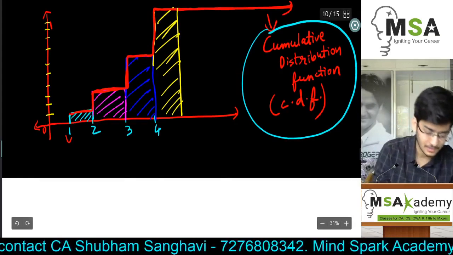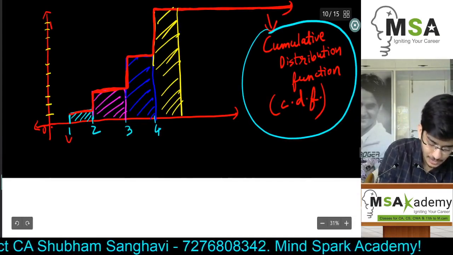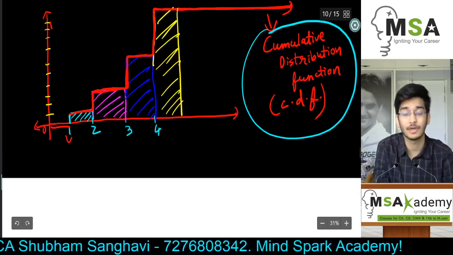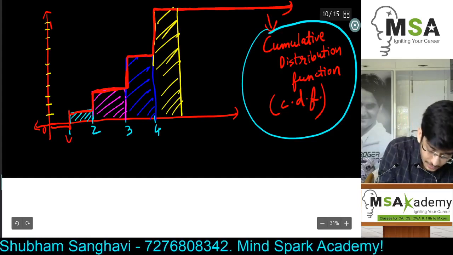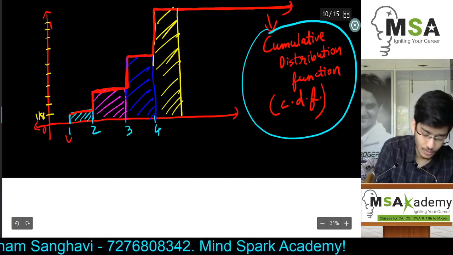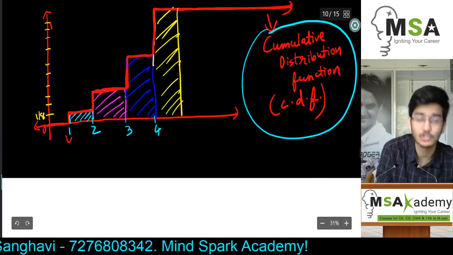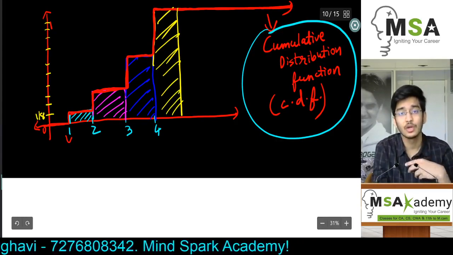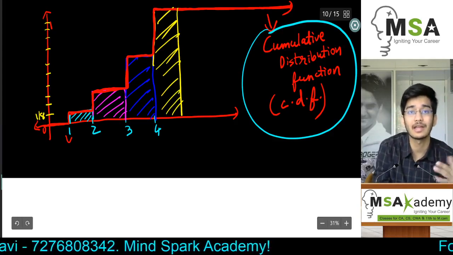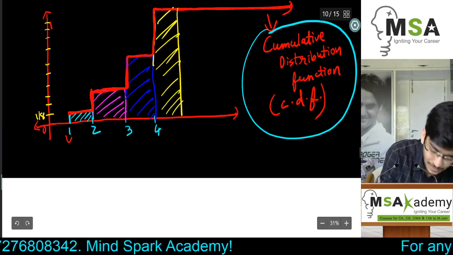So what will happen is the probability will be equal to 0. The probability will be equal to 0 till we reach the value of 1. And on 1, it will suddenly rise to 1 by 8. This probability will be maintained till we reach 2, because at 2, the probability is 2 by 8 and the cumulative probability will increase by 2 by 8 and reach 3 by 8.